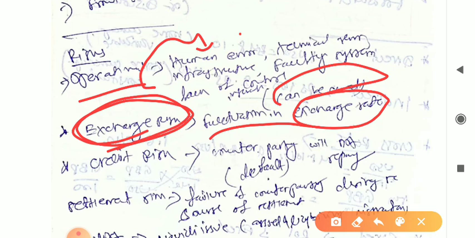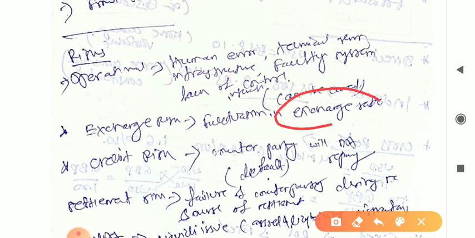Next one will be exchange risk. What are the keywords? That is fluctuation in exchange rate. Simple, right? So exchange risk, that is fluctuations in the exchange rate. Simple. Remember this, exchange rate fluctuation, right?